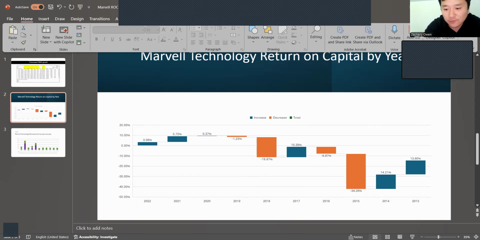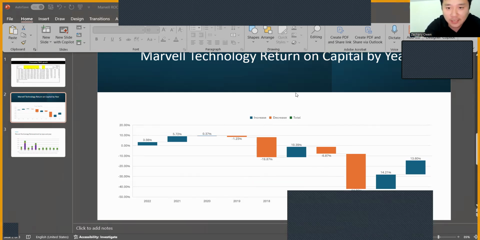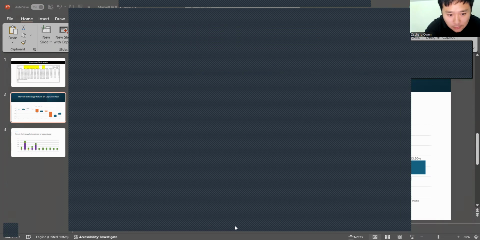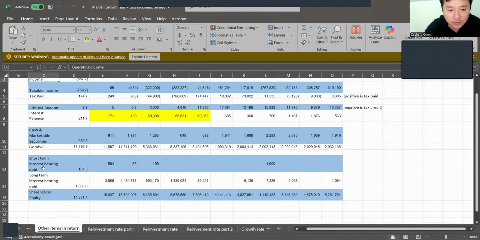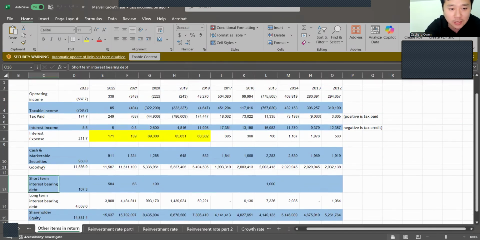To talk about that, I will show you another Excel with some detail. In this Excel, I collected much information from Marvell Technology over the past 10 years. I know many things you probably don't know, but we can talk later. We have operating income, which means how much money they make. We also have the short-term interest-bearing debt, which means the money they borrow, for which they need to pay interest.